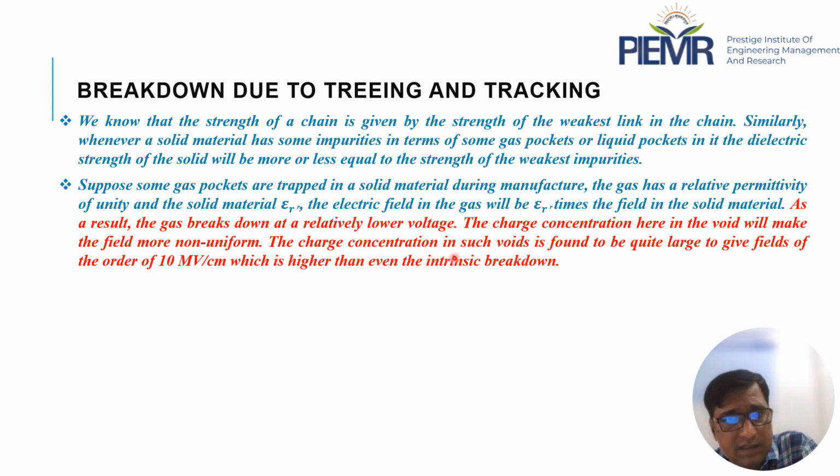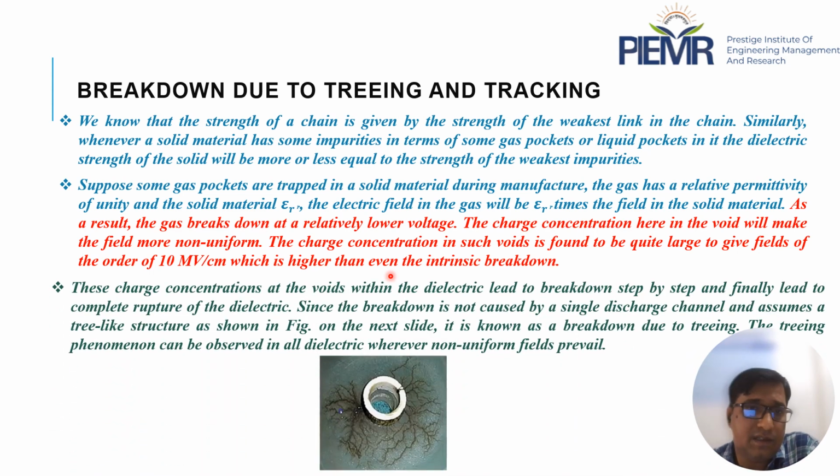The charge concentration in such voids is found to be quite large, giving a field on the order of 10 megavolt per centimeter, which is higher than even the intrinsic breakdown, as we have discussed in the earlier lectures. The charge concentration at the voids within the dielectric leads to breakdown step by step and finally to the complete rupture of the dielectric. Since the breakdown is not caused by a single discharge channel and assumes a tree-like structure as shown in this figure, it is known as breakdown due to treeing.